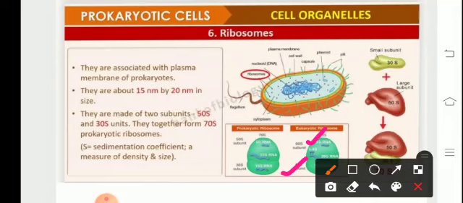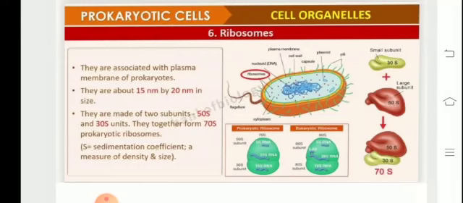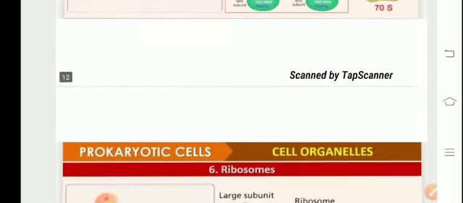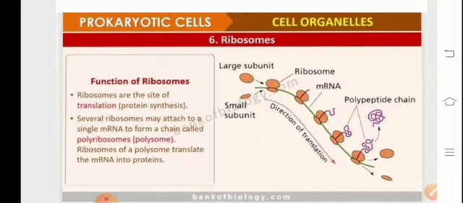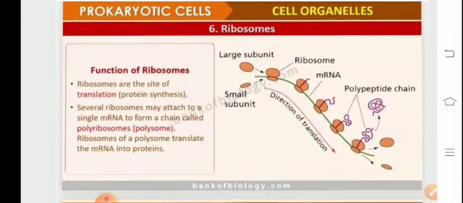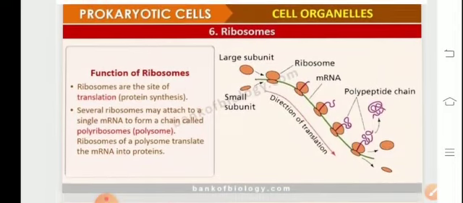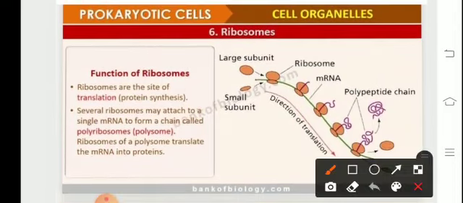Now these ribosomes get arranged on an mRNA and form a polyribosome. So the ribosome in prokaryotes is of 70S type. In eukaryotes, it is of 80S type. Talking about the function of the ribosomes, they are the protein factories, or they facilitate the process of protein synthesis.